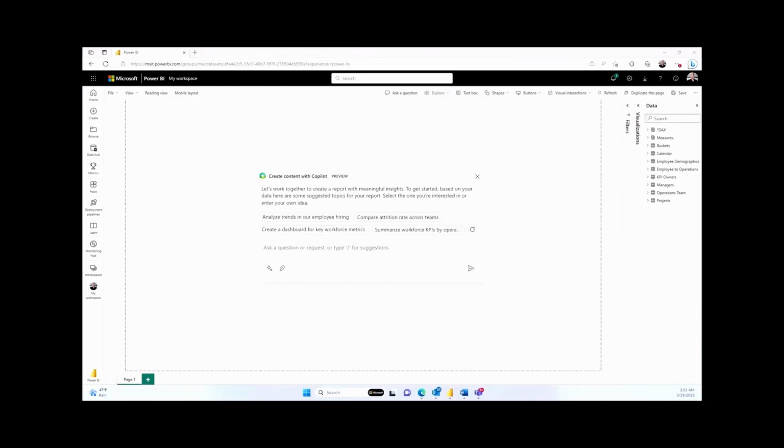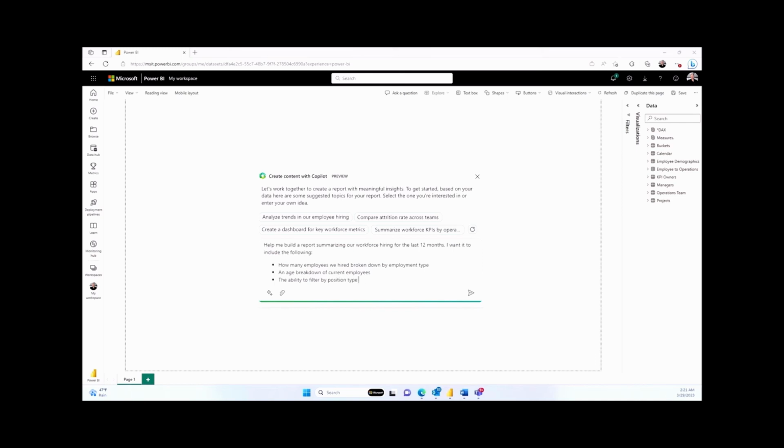Finally, let's look at how Copilot can work with you to create reports from scratch, find insights, and answer questions about your data. Let's say, for example, I'm an HR analyst who is constantly handling requests from my management to do analysis and provide answers. It can take hours and even days to respond with new reports. Now, with Copilot and Power BI, I can simply describe the report I want to build and get insights in seconds. Maybe we need to break down some of our employee data to understand demographics and hiring trends.